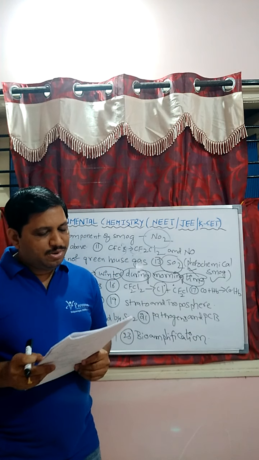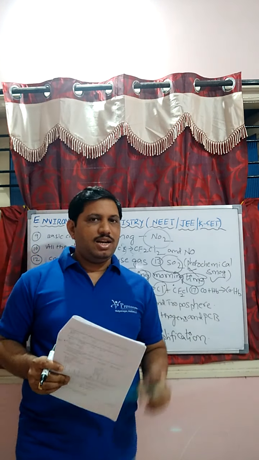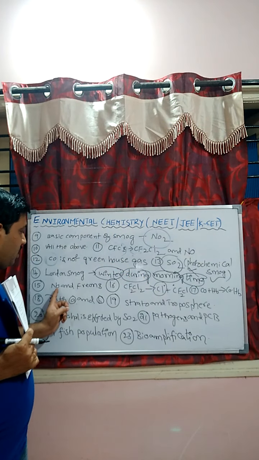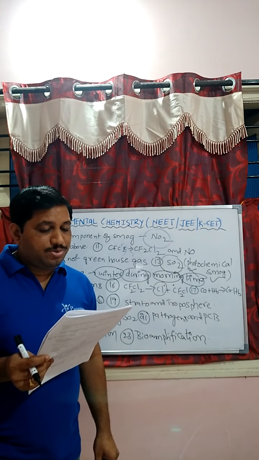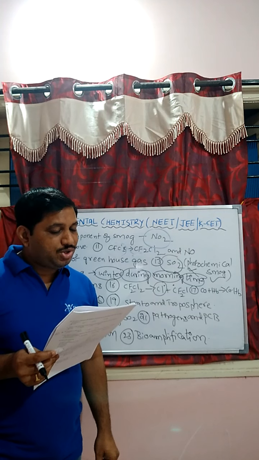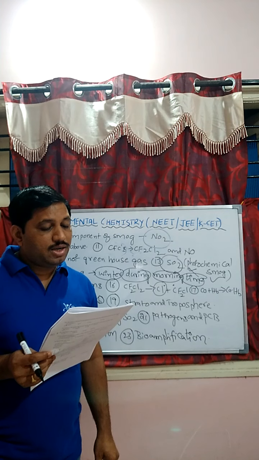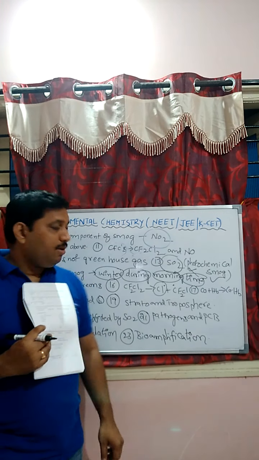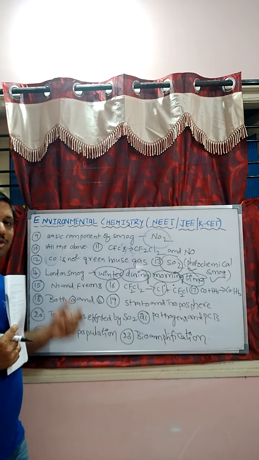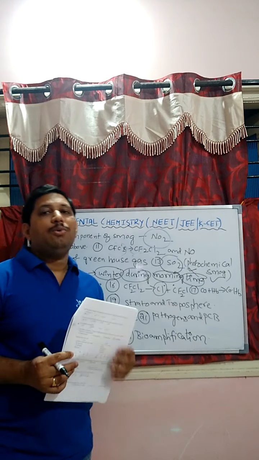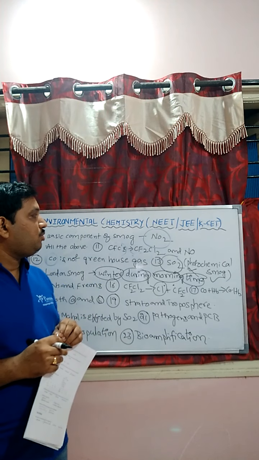Question number 15, student. The gas responsible for depletion of the ozone layer. Here our question is there. Nitric oxide and freons. First option CO2, second option SO2, third one carbon monoxide, fourth one: here both are given, student. Both nitric oxide and freons are responsible for the depletion of the ozone layer.